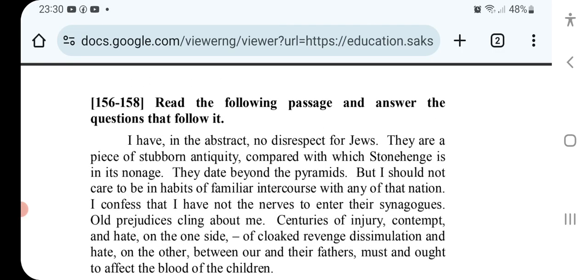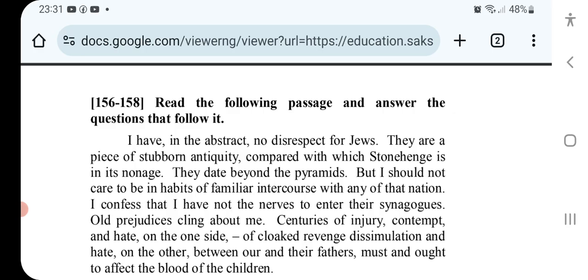Read the following passage and answer the questions that follow it. I have in the abstract no disrespect for Jews. They are a piece of stubborn antiquity compared with which Stonehenge is in its infancy. They date beyond the pyramids, but I should not care to be in habits of familiar intercourse with any of that nation.